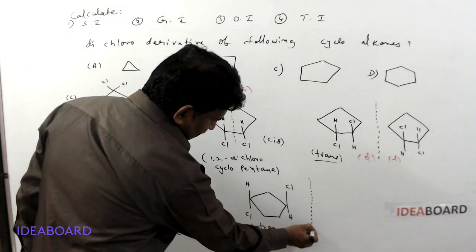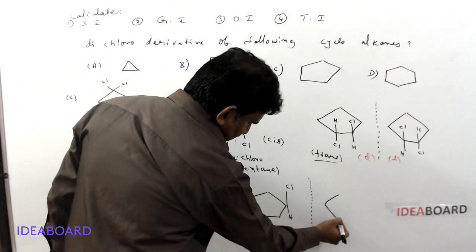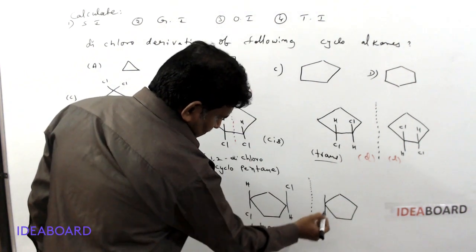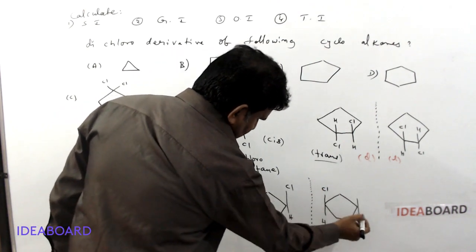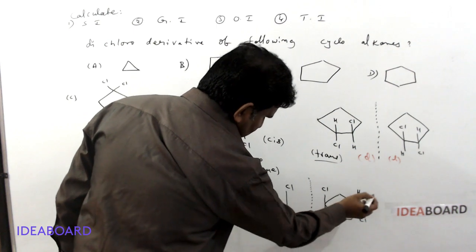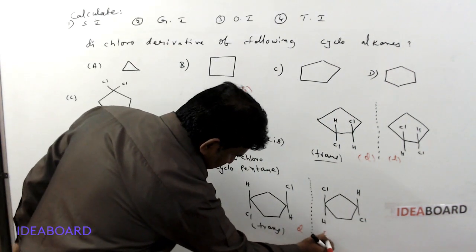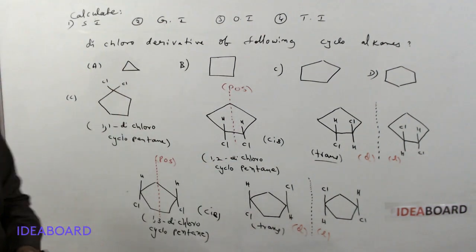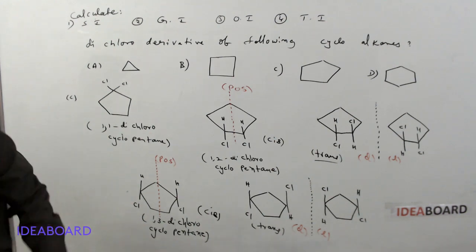In the mirror image here we can see this is hydrogen and this is chlorine, and here this is chlorine and this is hydrogen. This is the D isomer and this is the L isomer. So these are the different isomers possible for this molecule.